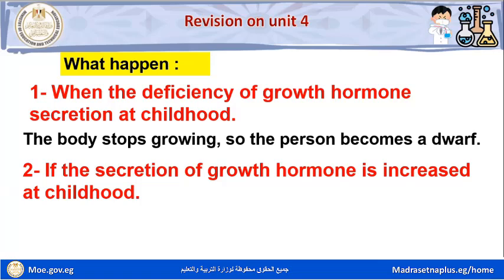Question number 2. What happens if the secretion of growth hormone is increased at childhood?